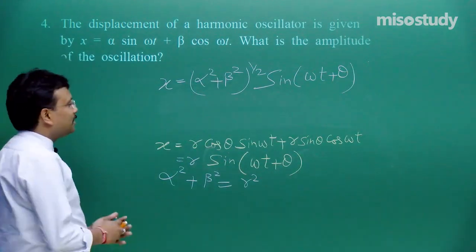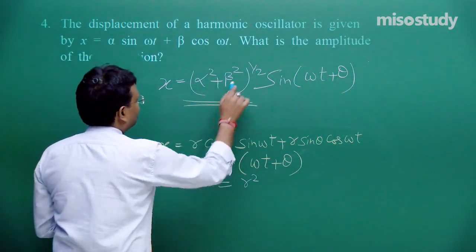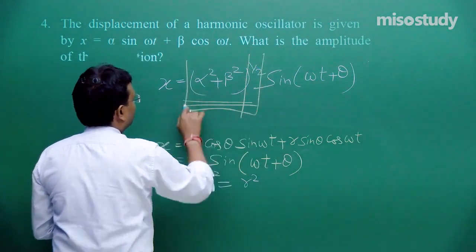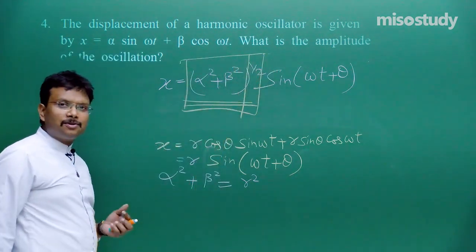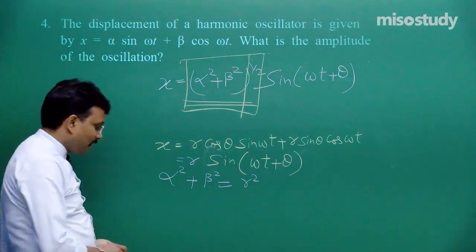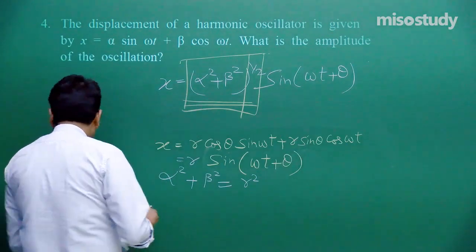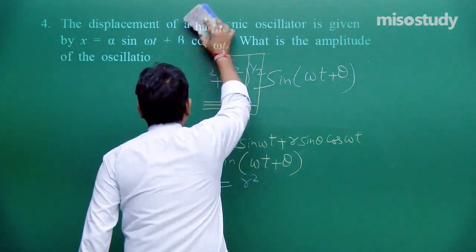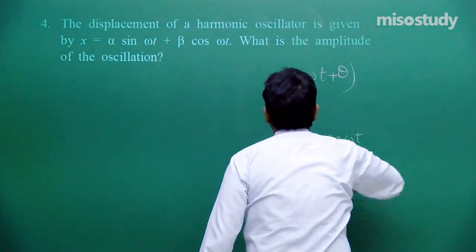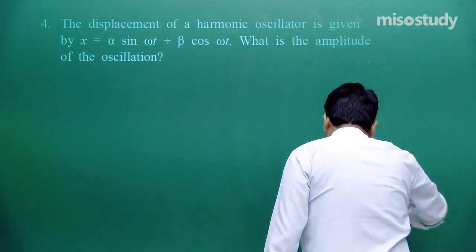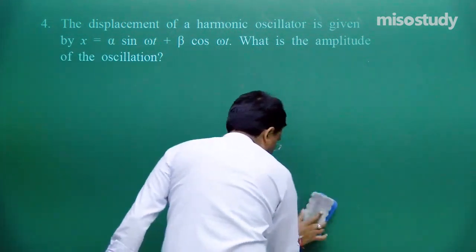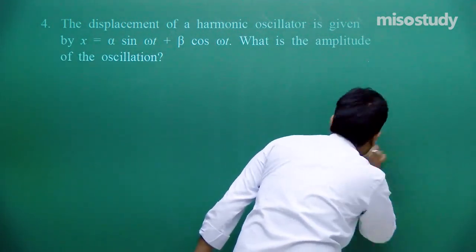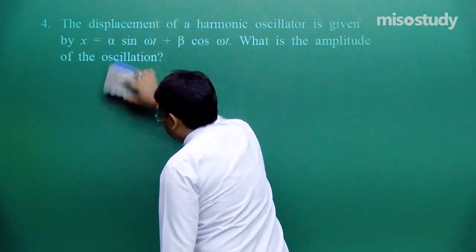So what is the amplitude? Sorry, this is your amplitude. Simple, just 2 steps. Fine. And basic trigonometry. So now let's move to the next question. I hope you will find these questions very simple and very interesting.